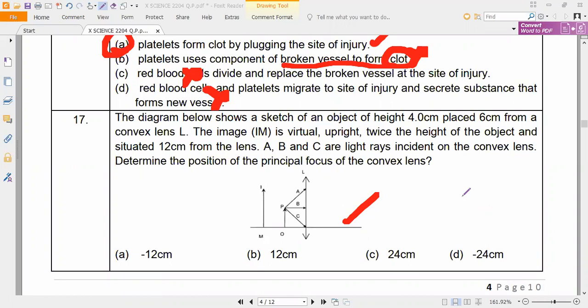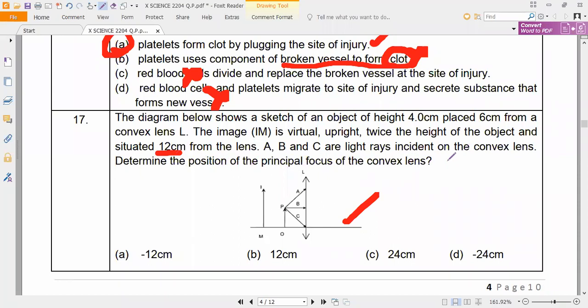A diagram below shows a sketch of an object of height 4 centimeter placed 6 centimeter from a convex lens here. The image is virtual, upright, twice the height of the object and situated 12 centimeter from the lens. Is it a convex lens or concave lens? Convex lens. Correct? Now, A, B, C are the rays incident on the convex lens. Determine the position of the principal focus of the convex lens, they are asking.